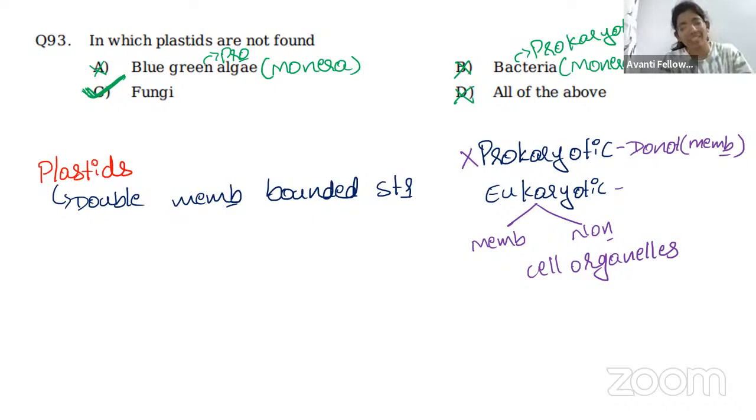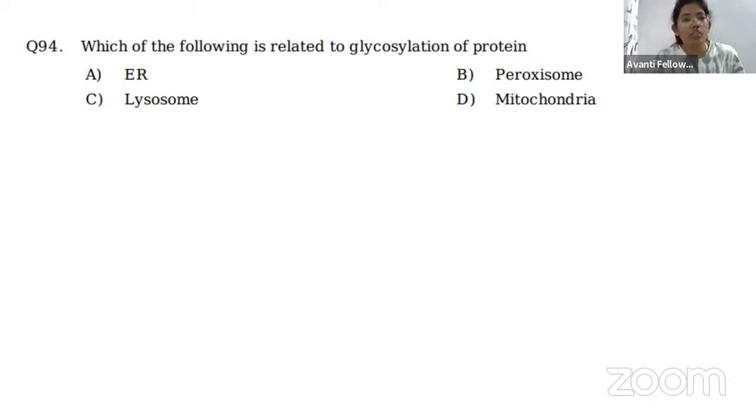How to approach is the same way. A plastid, which is a double membrane bounded structure, we know that, or cell organelle, we know that. So this is present in only eukaryotes. It is not present in the prokaryotes. So now let us eliminate the eukaryotic organisms. If we have a eukaryotic organism, we can eliminate. Or let's say only prokaryotic organisms are present, then we can choose all of the above. Okay, this is another way of approaching the question. Clear? Any doubts? I guess no doubts.